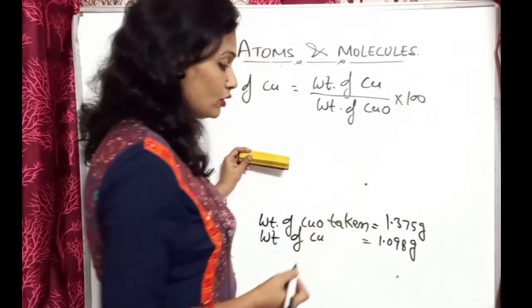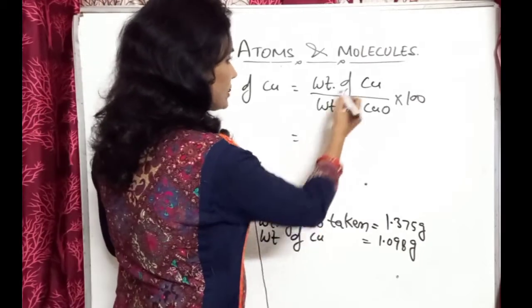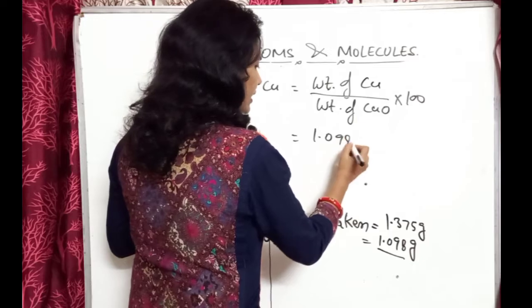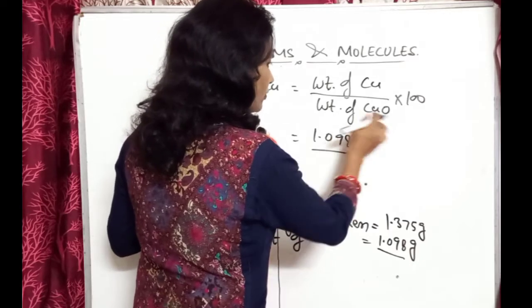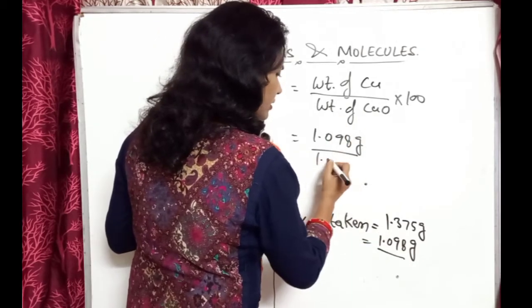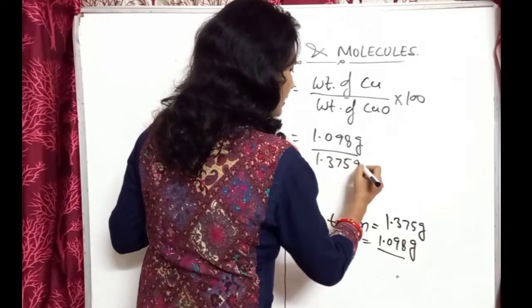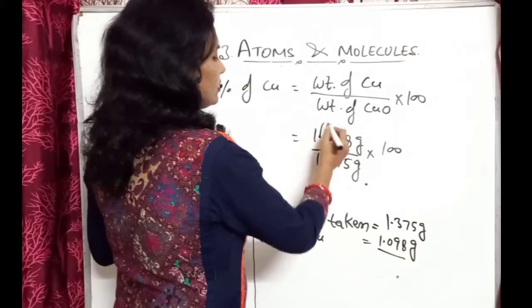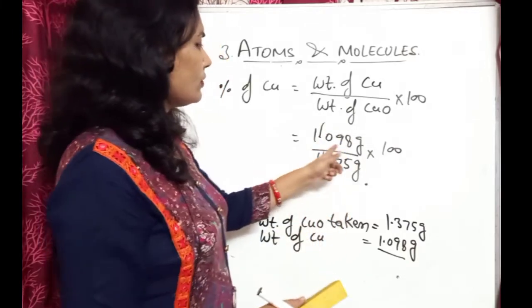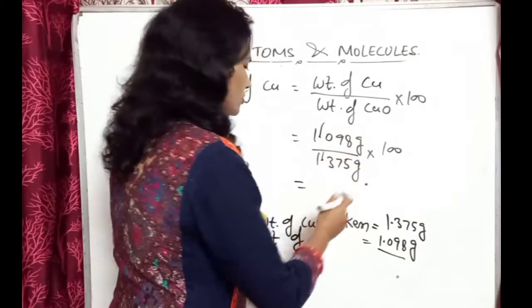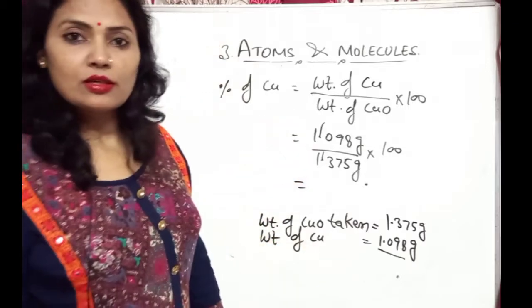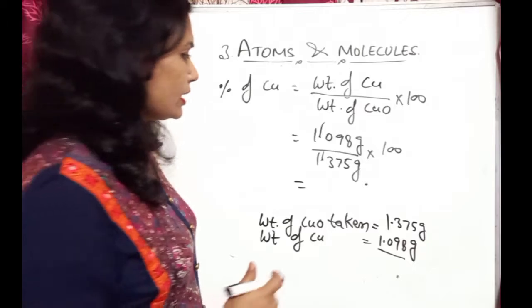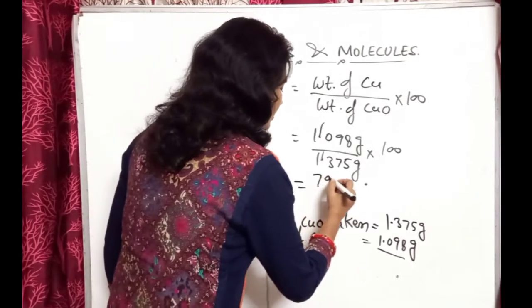Now put the values: 1.098 gram upon 1.375 gram into 100. Removing the decimals, the answer becomes 79.86.